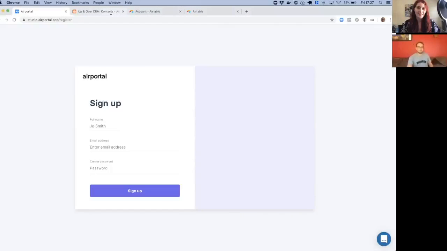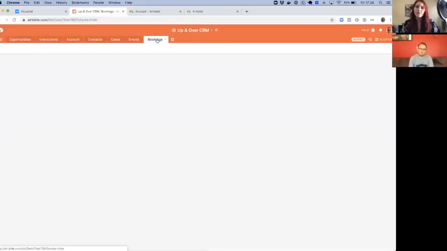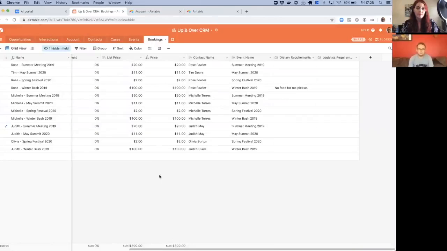Cool. So what I want to do here is just do a quick demo of setting up an Airportal, just to show you from A to Z how easy it is to get one of these portals live. There's no cheating here. This is a real demo. So this is Airtable. This is just one of the standard templates. It's the sales CRM template, which I've slightly rebranded and updated some of the tables. But imagine an organization called Up and Over who are managing their contacts inside Airtable. And this is an events company. They organize events and they take bookings for those events. So you can see here some of the bookings.